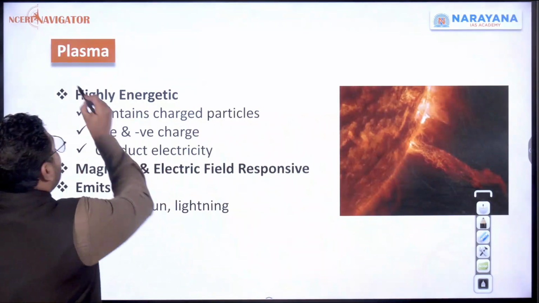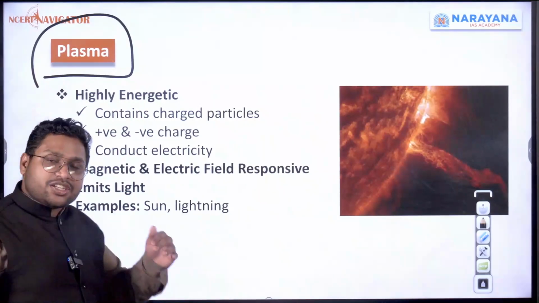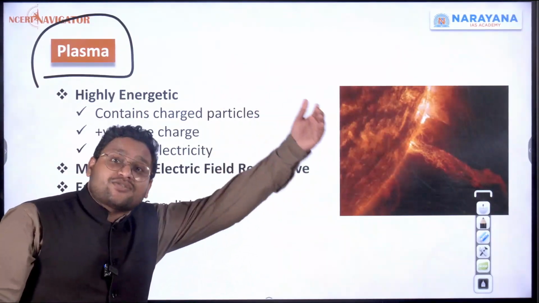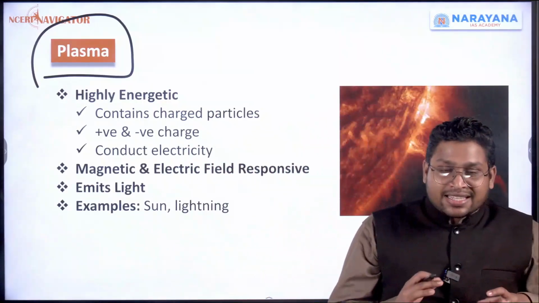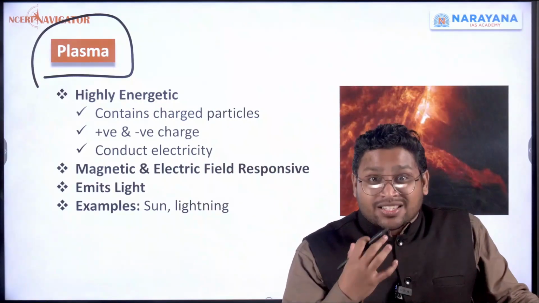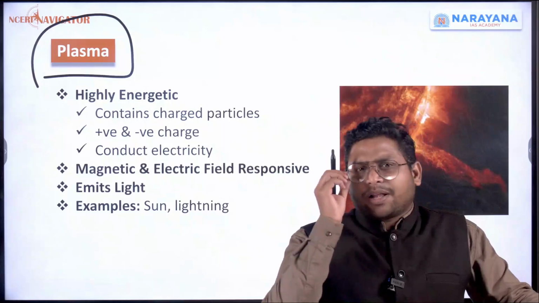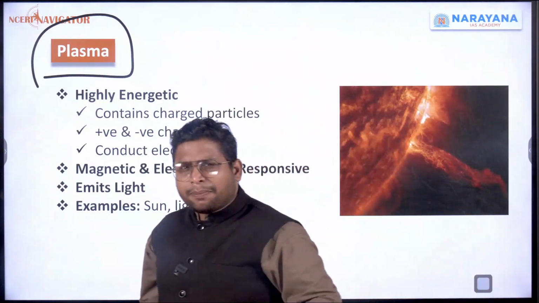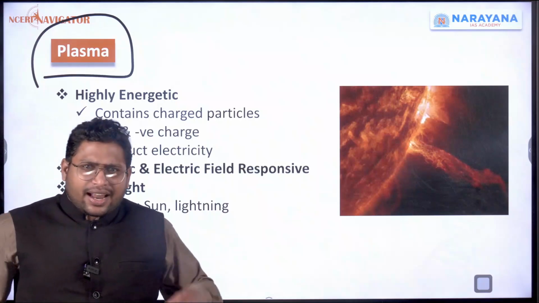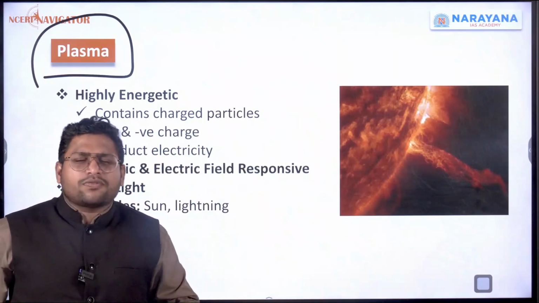So first, plasma. That is the state which comes after gaseous form. When we give more energy to the gas, then it becomes plasma. To imagine plasma, you can look at the sun. Can you imagine the temperature that is there at the surface of the sun or at the core of the sun?